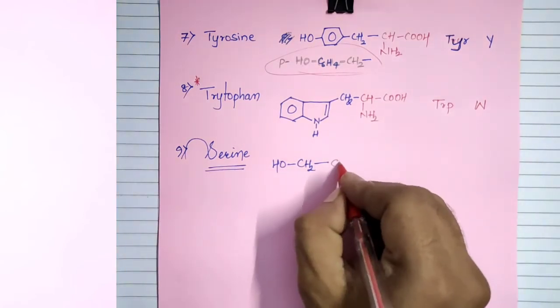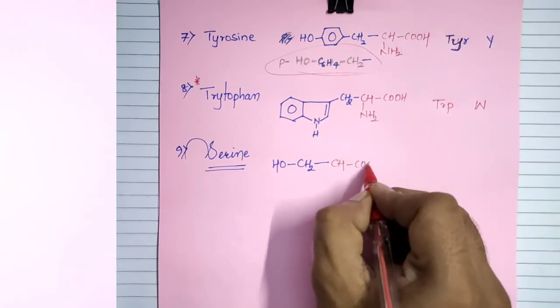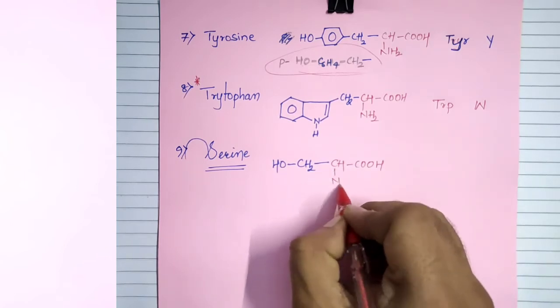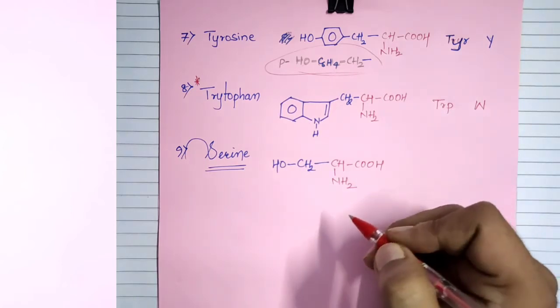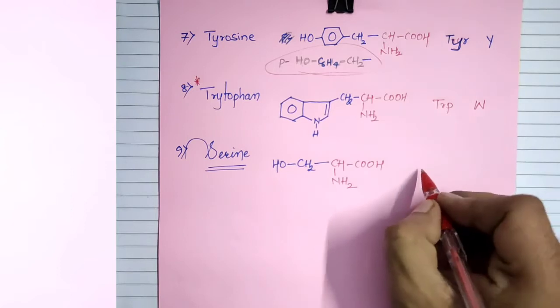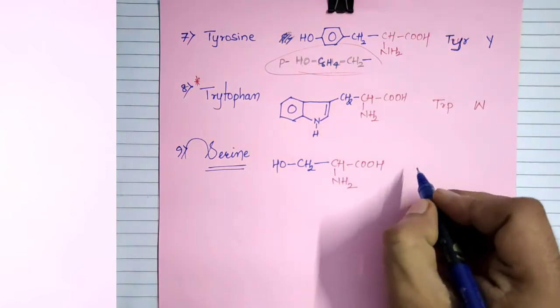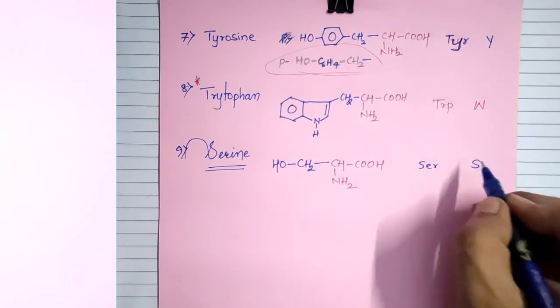Serine, COOH, NH2. The three-digit alphabet is SER. The 1-digit alphabet is capital S.